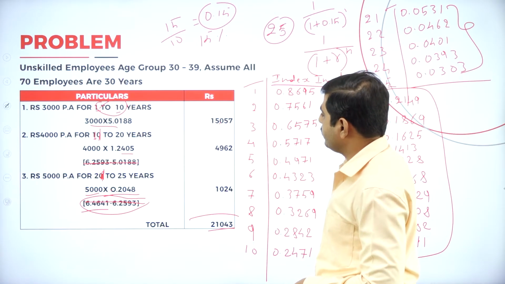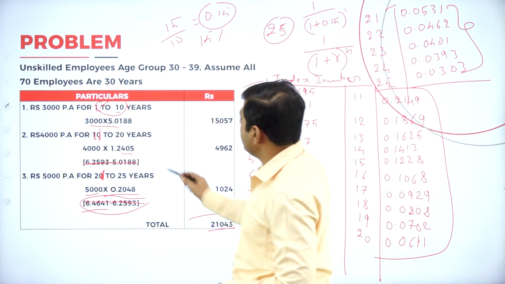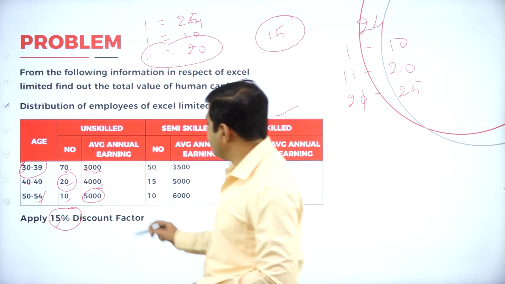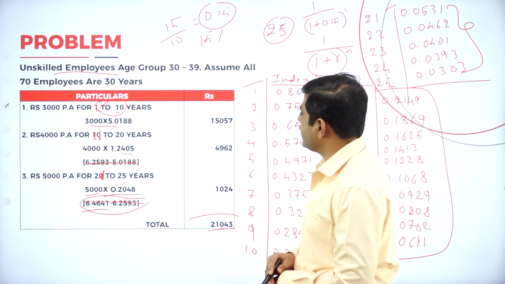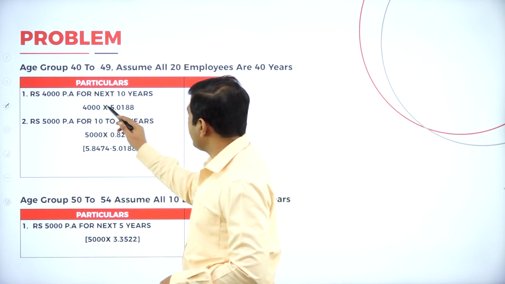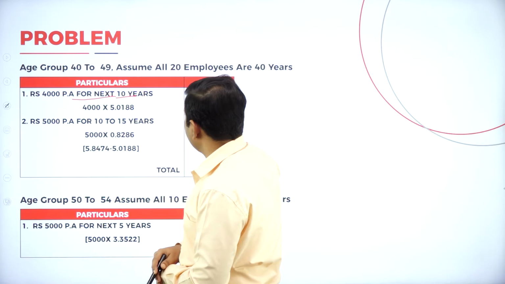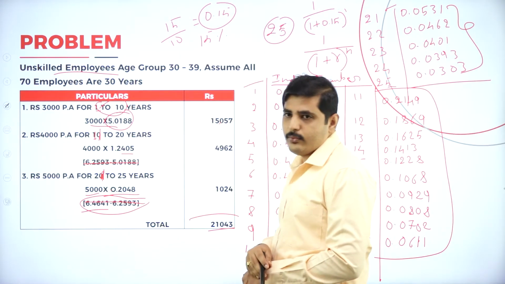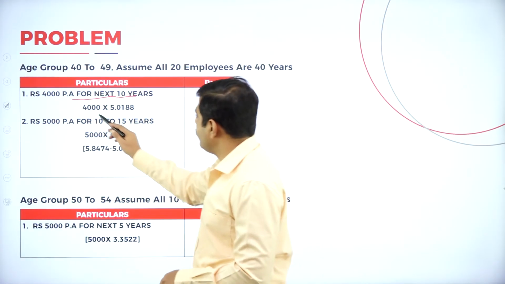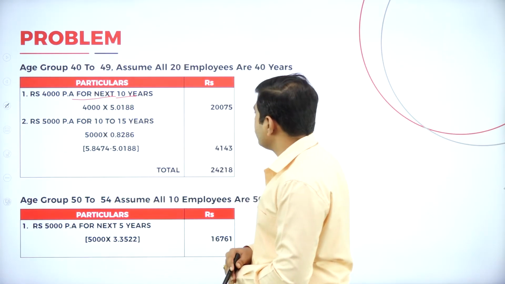Again, coming to the next age group. What is our next age group? This is unskilled, so this is for unskilled employees. Again, we should calculate for these two, 4,000 and 5,000. For the first 10 years, 4,000 into 5.0188, so we'll get 20,075.